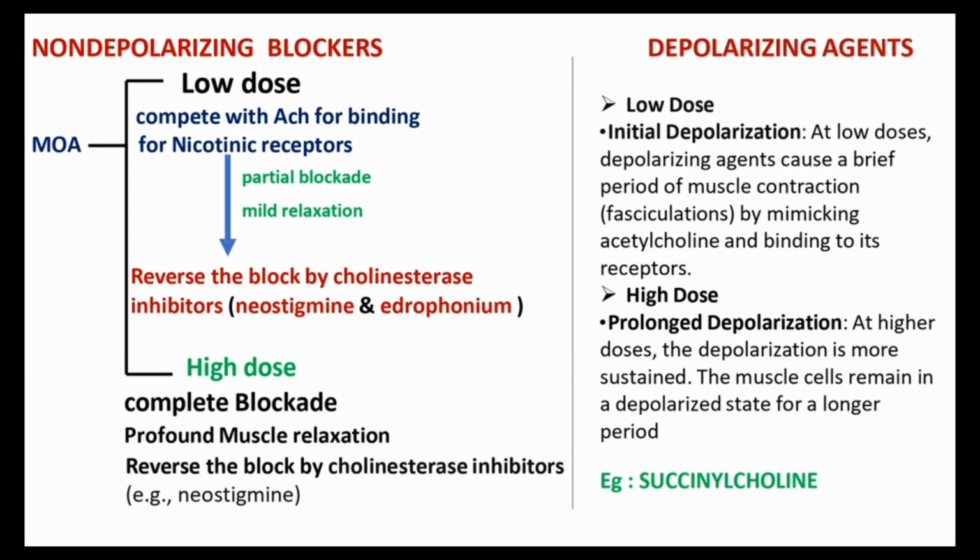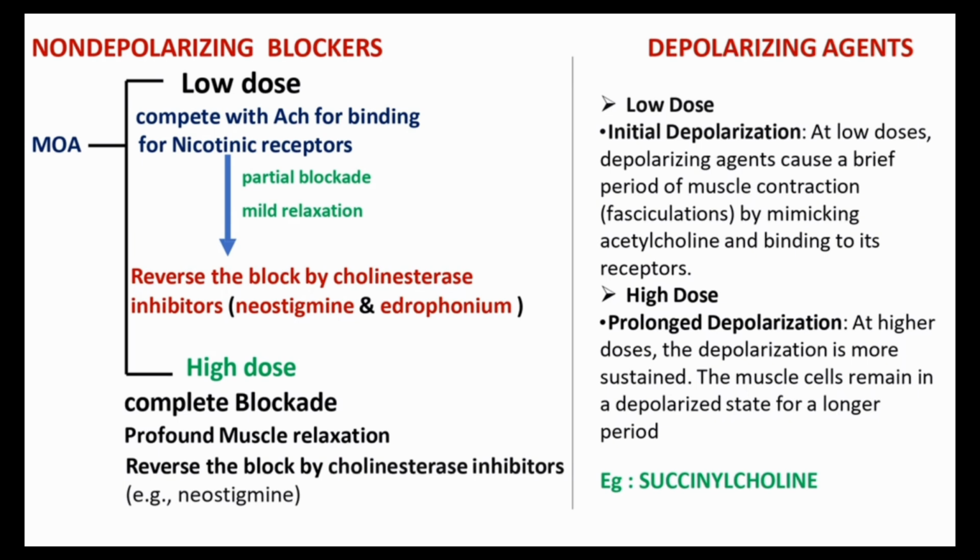In both cases, we can reverse this with cholinesterase inhibitors, because the blocking action we can reverse with a cholinergic agonist; neostigmine and edrophonium are examples of this. We can reverse it.